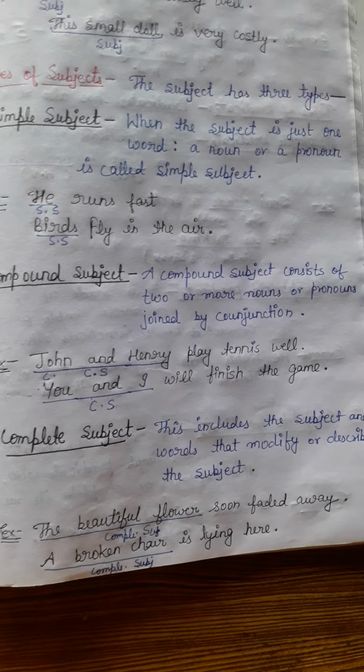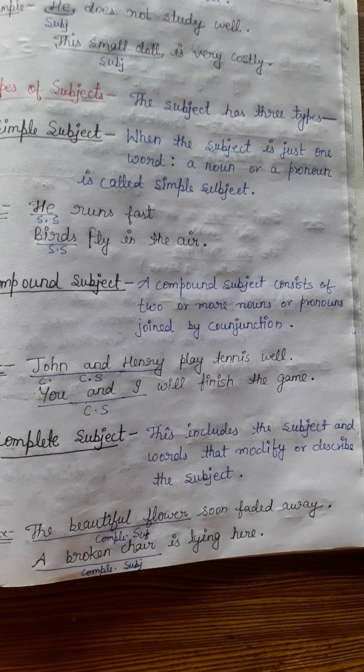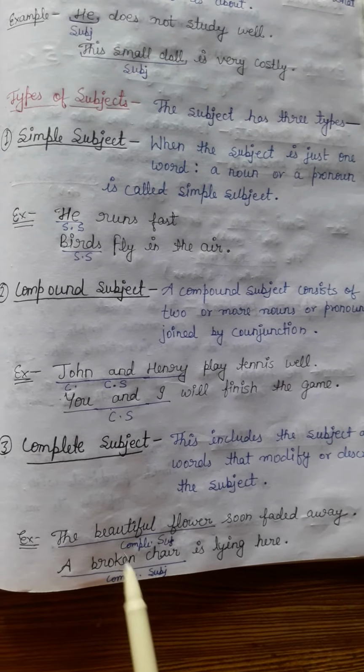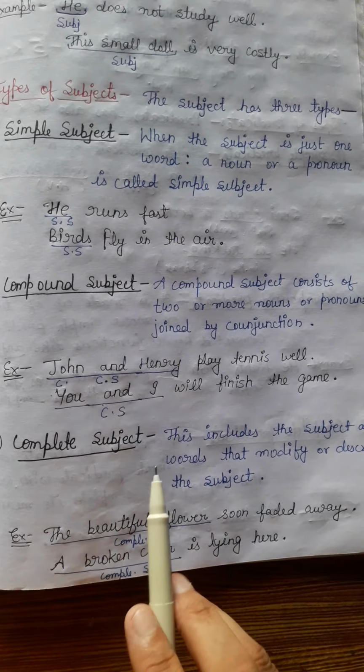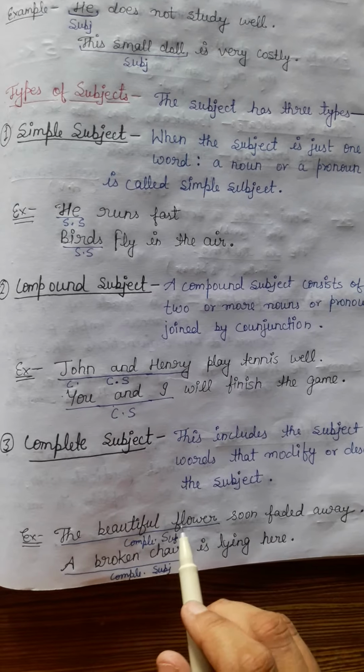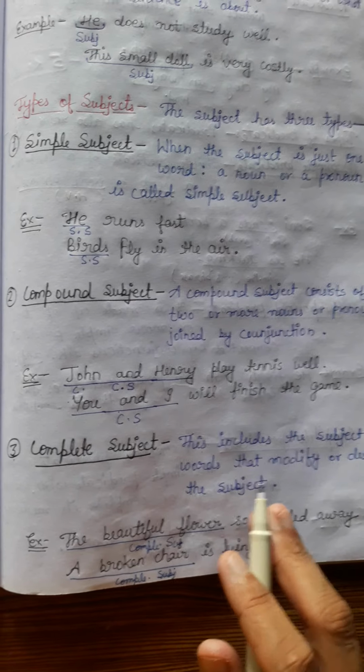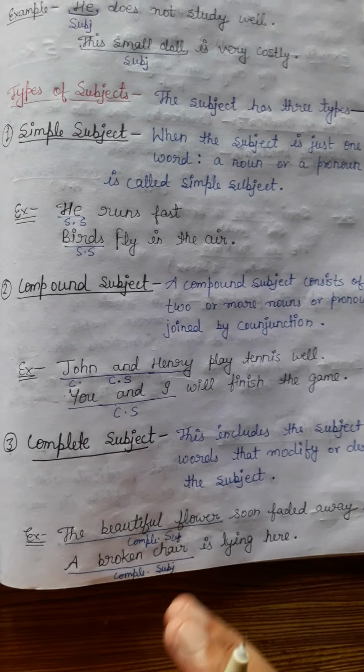Now move forward to the complete subject. This includes the subject and the words that modify or describe the subject. In a complete subject, not only the noun or pronoun is used, but also some describing words.